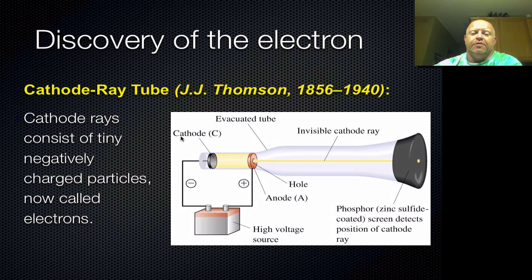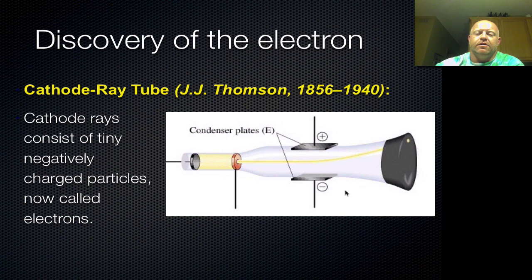We call that a cathode ray tube because you have a cathode at one side, and a little opening where the anode is to allow the electrons to flow through that opening and then pass through the beam. He was not only able to determine the beam existed, but he was also able to use magnetic plates called condenser plates with a positive and negative charge to them. That charge would then bend the beam in certain directions.